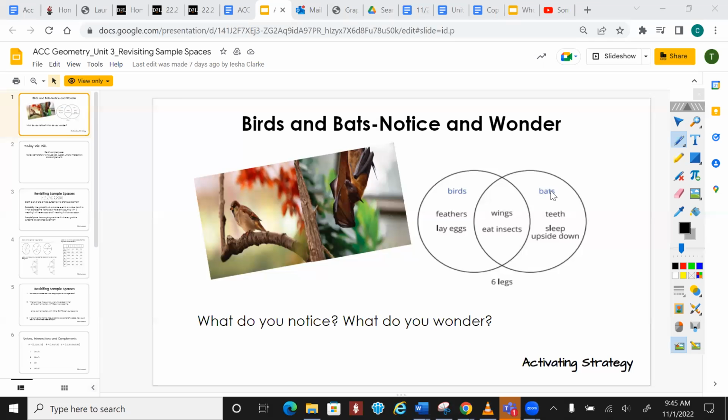Okay, so do you see how this Venn diagram is set up? What they share is crossing over. What they don't share is on their own separate bubble. That makes sense? Okay, so that's kind of how Venn diagrams work.